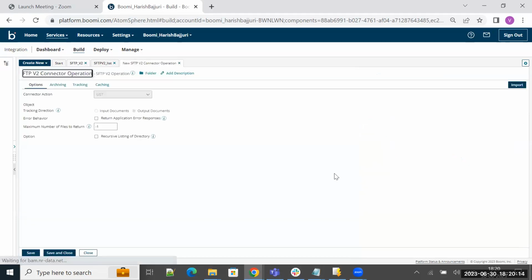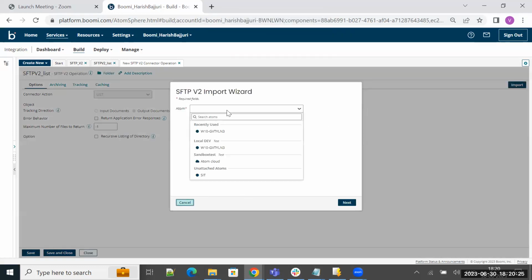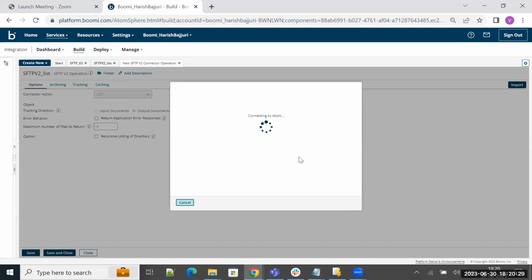Let me try to create an operation. Let's name it SFTP v2 list. We'll have to import the object, so let's import the directory object and click on next.